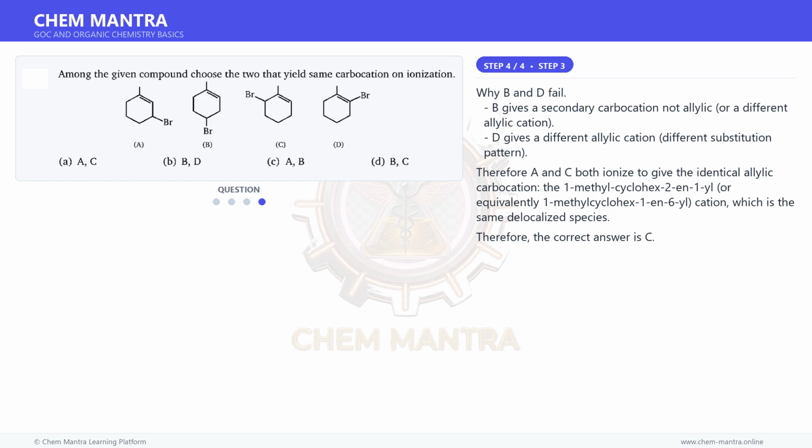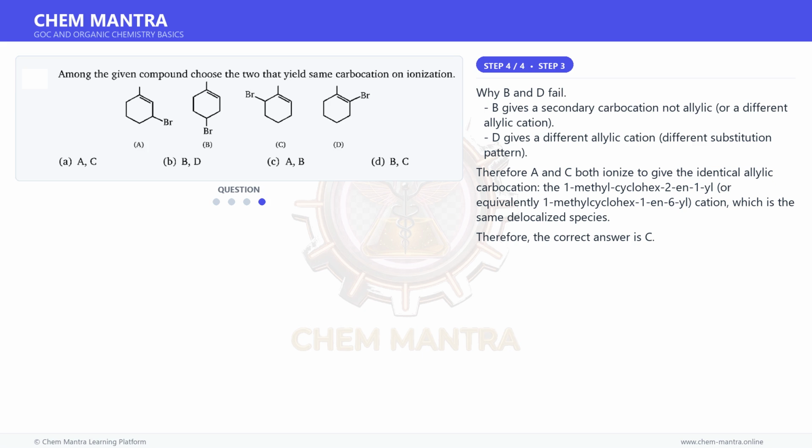And for the final step. Why B and D fail? B gives a secondary carbocation, not allylic, or a different allylic cation. D gives a different allylic cation, with a different substitution pattern.